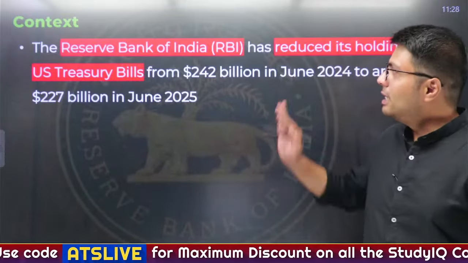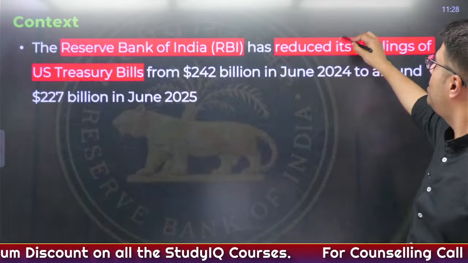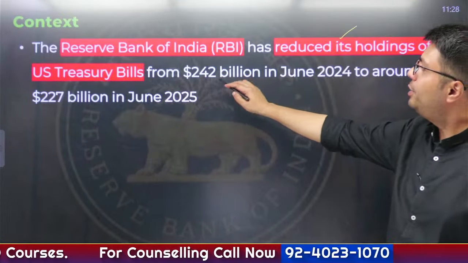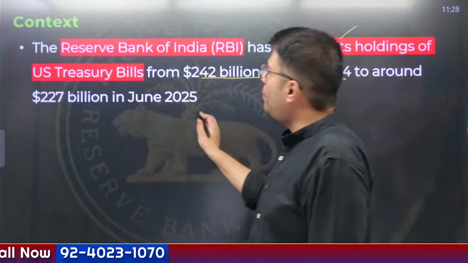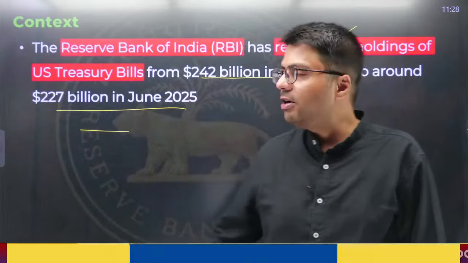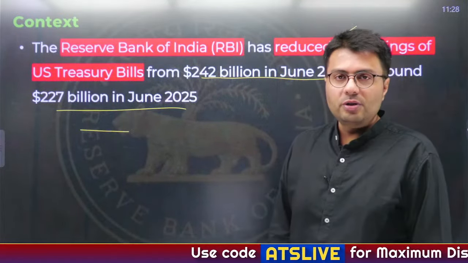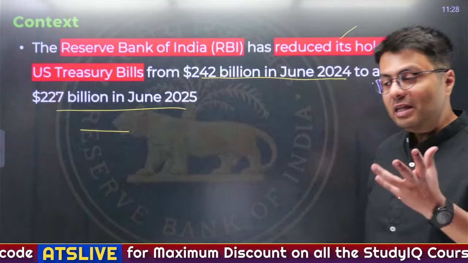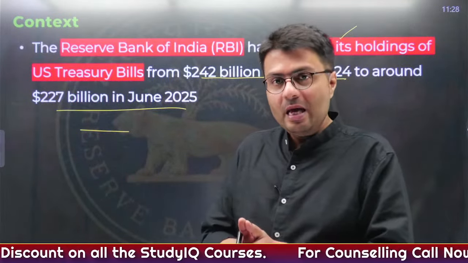Now, the context of this development is that the Reserve Bank of India has reduced its holding of US Treasury bills from $242 billion in June 2024 to around $227 billion in June 2025, which is effectively a reduction of how much? $16 billion, right? Say $15 billion. Now, you must imagine RBI has a sizable portion of forex reserve.